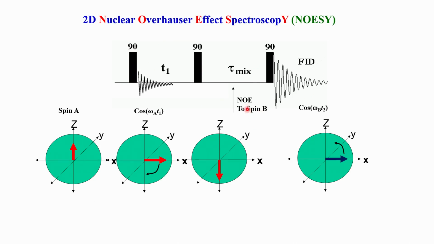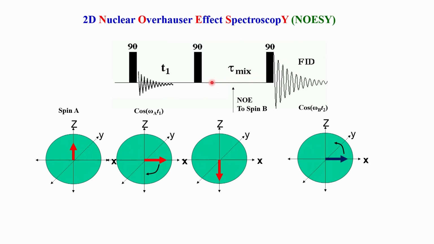That means the population of spin B between the alpha state and the beta state is affected because of the relaxation of A. So, this changes the intensity of B, and when you apply the second pulse, B is now excited and it starts evolving. So, the intensity of B which we excite by this pulse is dependent on how much of the A and B magnetization had been exchanged, that is, during this mixing period.